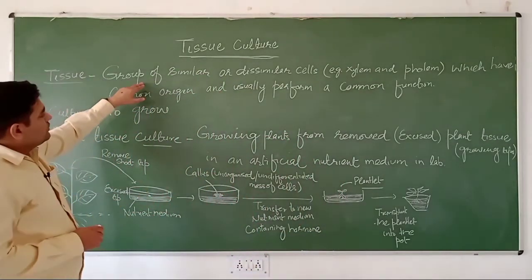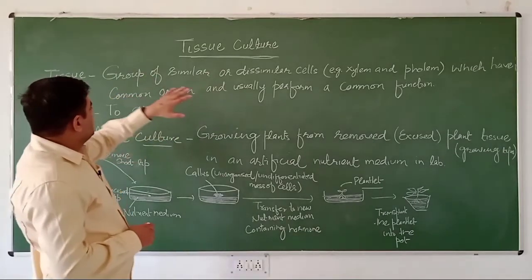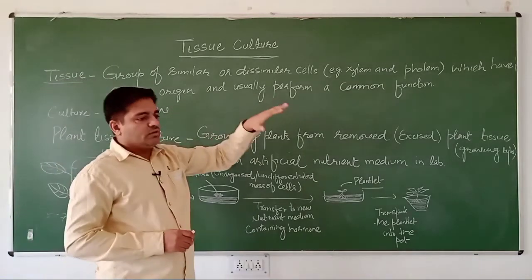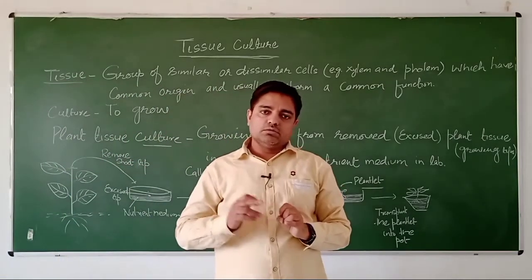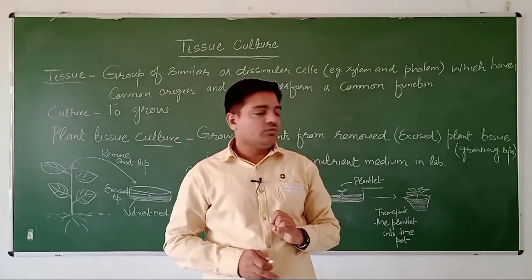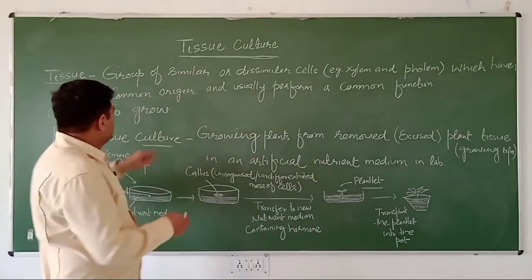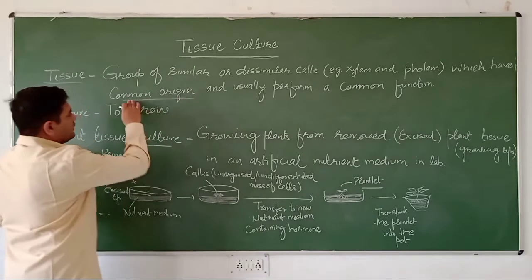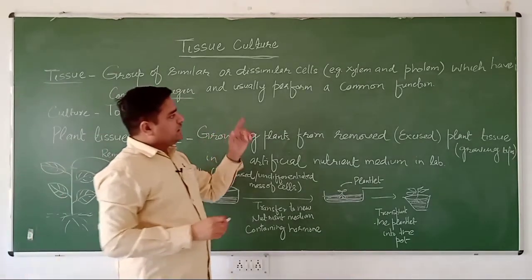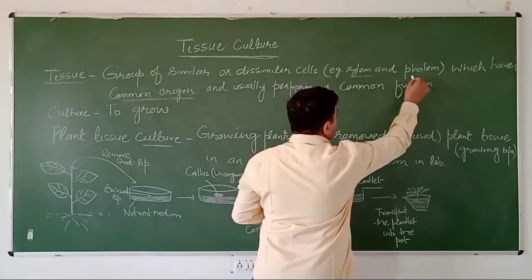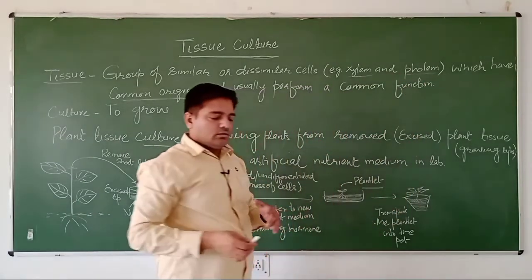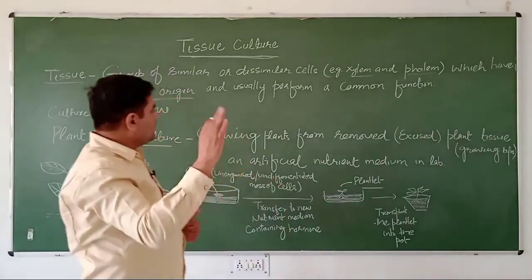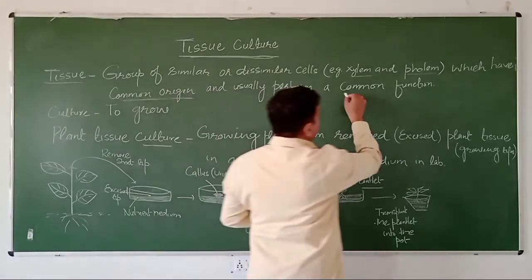So two things should be common. First is common origin. The origin of all cells should be common, like in xylem, all 4 kinds of cells, and in phloem, all 4 kinds of cells should have the common origin, and these cells perform a common function.